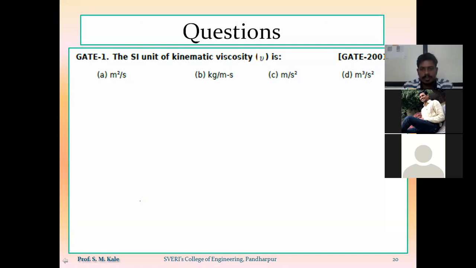Option C, meter per second square. Option D, meter cube per second square. Write in the chat box what the answer will be. Option A will be the correct answer, meter square per second.